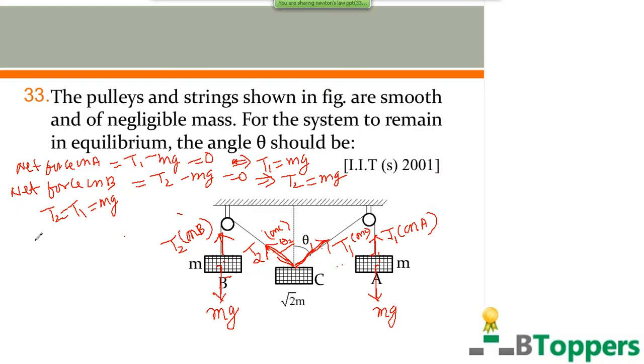So on the block C, consider the resultant force in the horizontal direction. If you choose the horizontal direction as the x-axis towards the right side, you can resolve each tensile force into components.